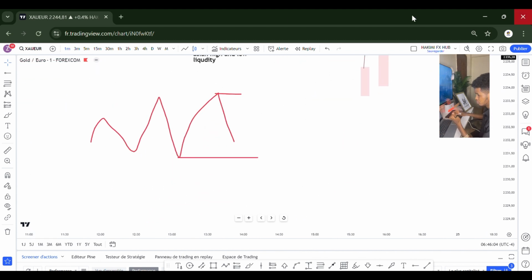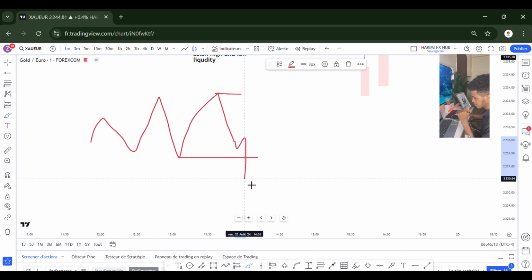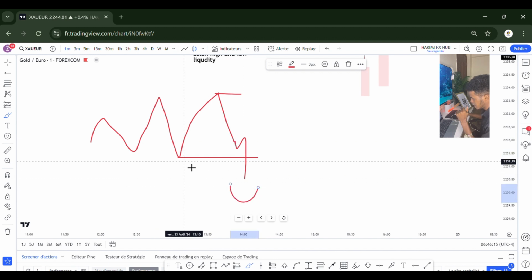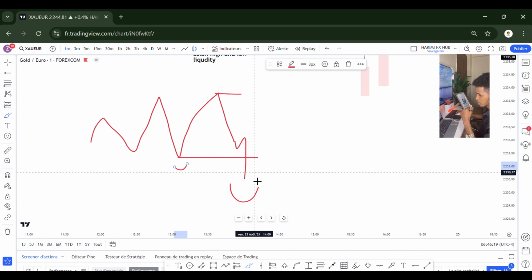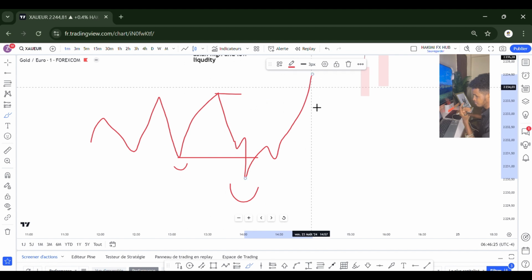So what is manipulation for? Manipulation simply means taking out the Asian low or the Asian high. An example: you see the market took out this Asian low. That's manipulation. Why? Because it took out the Asian low. I will show you the indicator, don't worry. So when it takes this Asian low, that's manipulation. After that we expect this distribution movement.